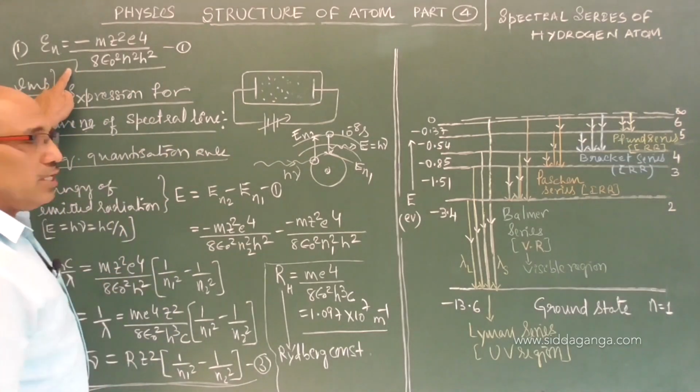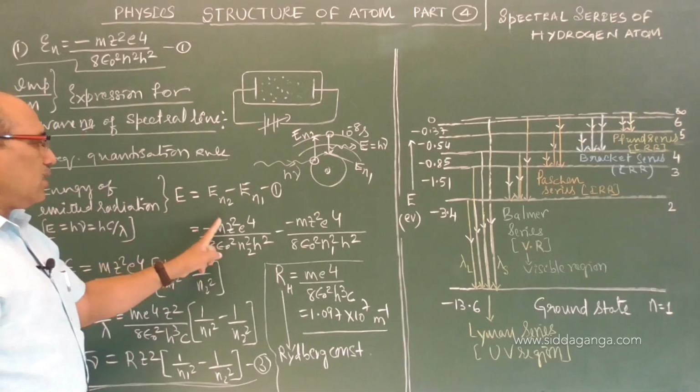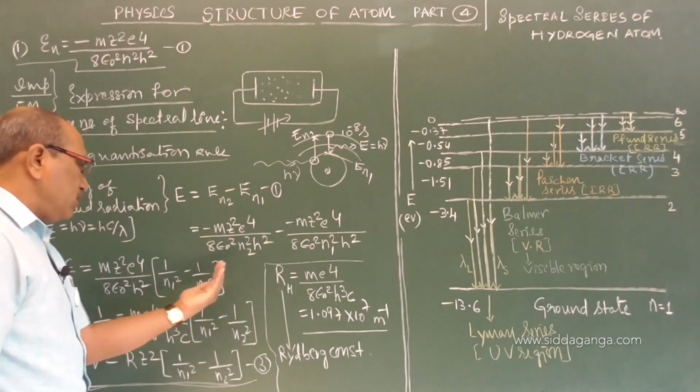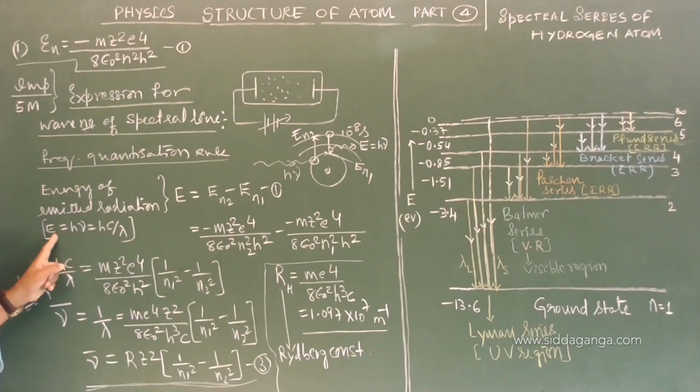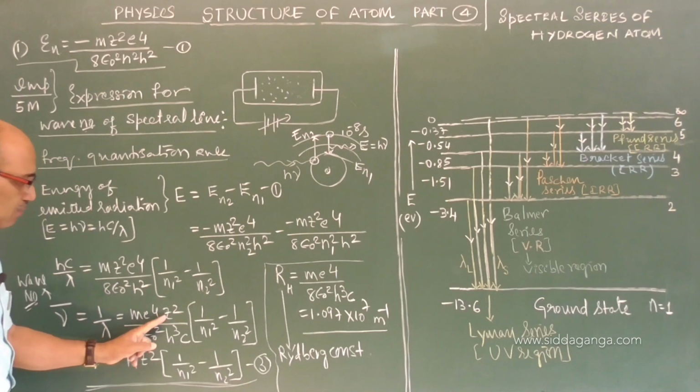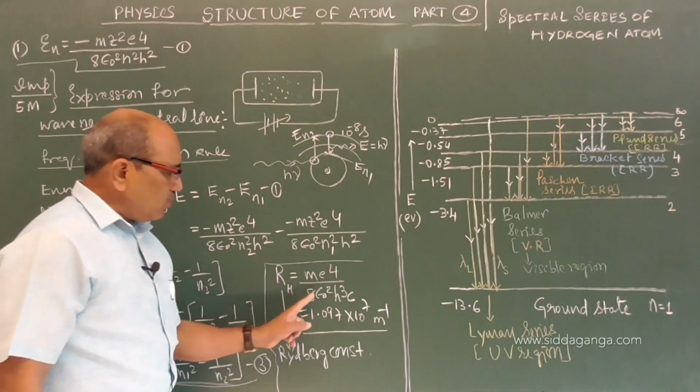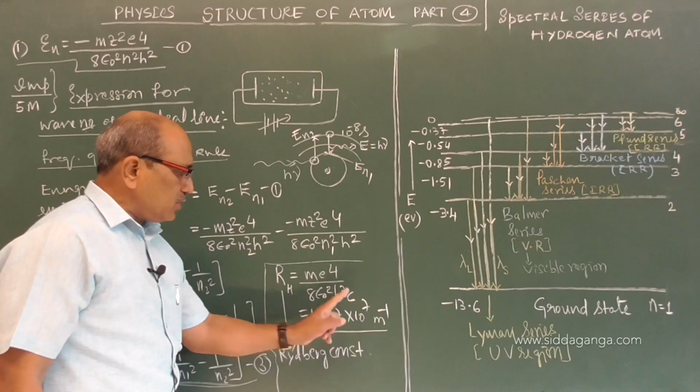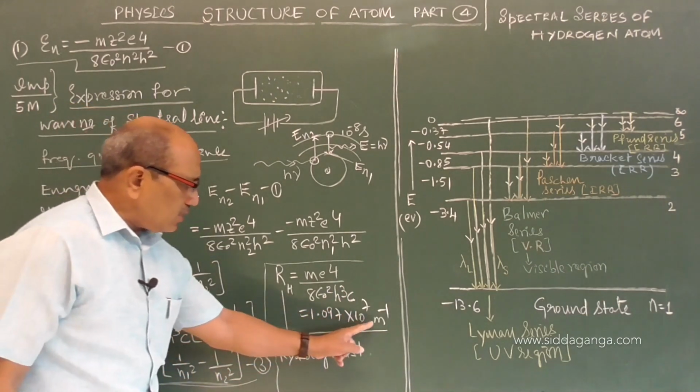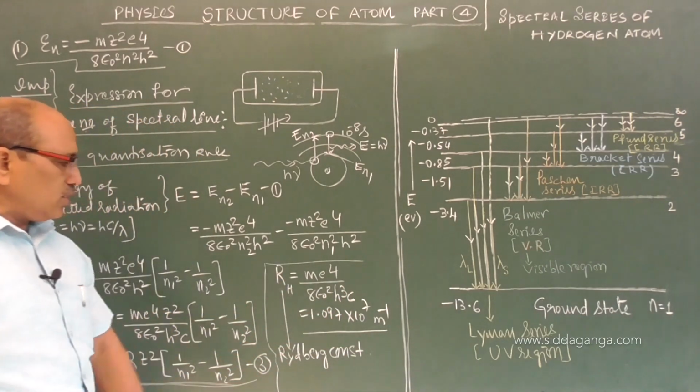And here we know the expression for energy. Directly substitute that, bring out the common term. Wherever energy appears we can write hc by lambda, where c is the speed of light and lambda the wavelength. 1 by lambda we are calling the wave number. Except z, m e power 4 by 8 epsilon square h cube c, if I take, this is called the Rydberg constant for hydrogen atom.